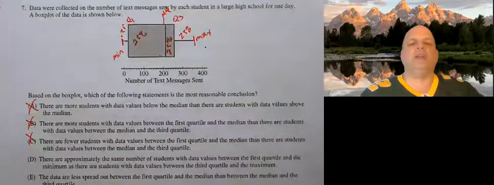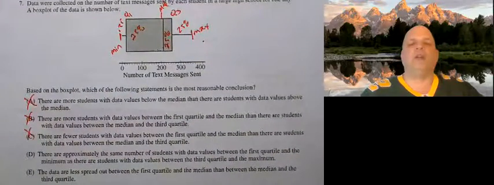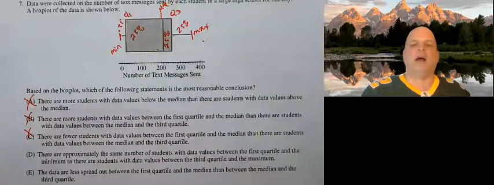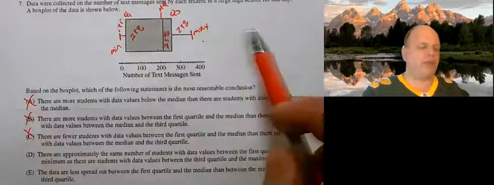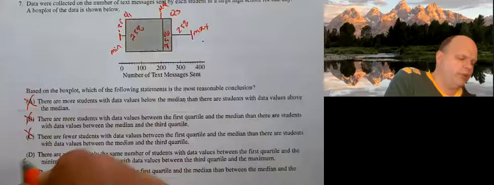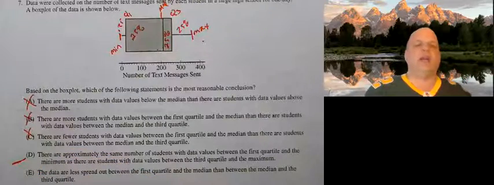There are approximately the same number of students with data values between the first quartile and the minimum, so basically 25%, as there are students with data values between the third quartile and the maximum, which is also 25%. So this is definitely a possibility. All right, let's make sure that D is not a better choice, or letter E.